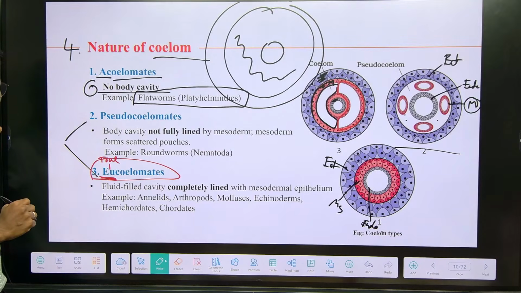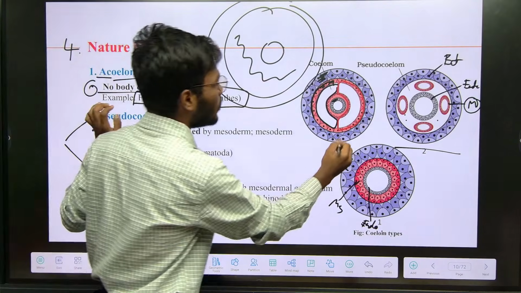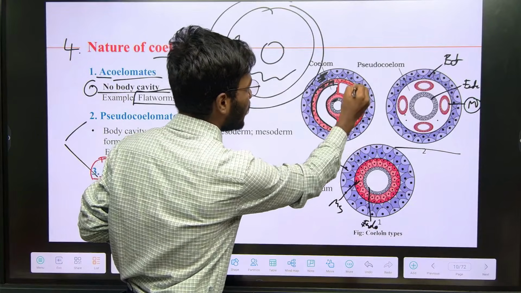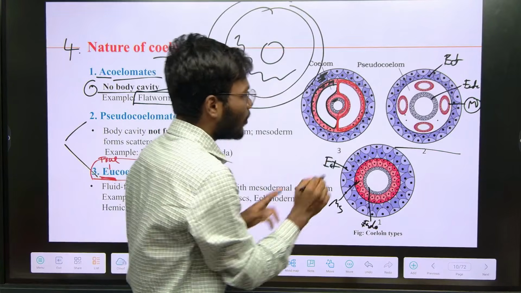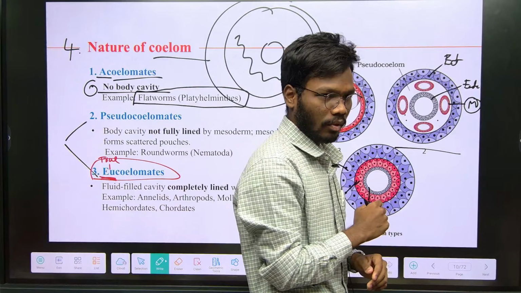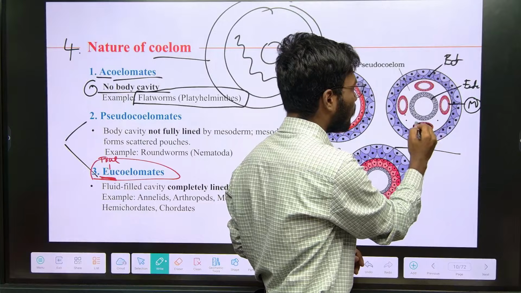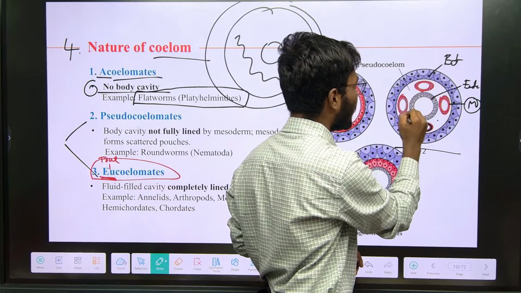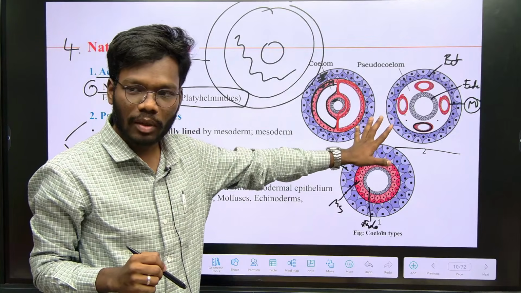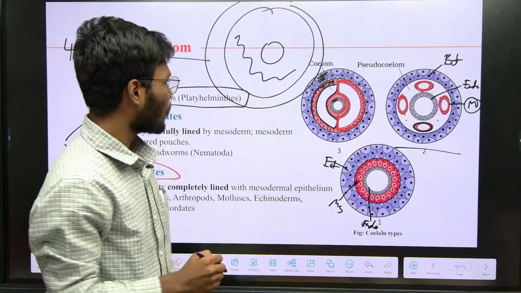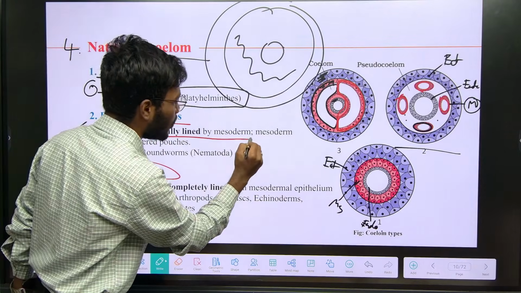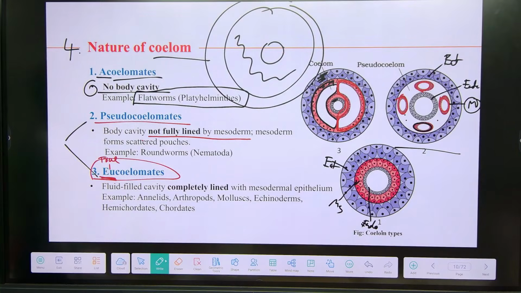Eu means true. If the animal cavity is fully lined by mesoderm, it means eucoelomates. But here, if you see, the cavity is not fully lined by mesoderm, right? So it was formed like pouches, scattered pouches, so that it has a cavity but not fully lined by mesoderm. That's why it's called pseudocoelomates. See, the body cavity is not fully lined by the mesoderm. That was an important point.